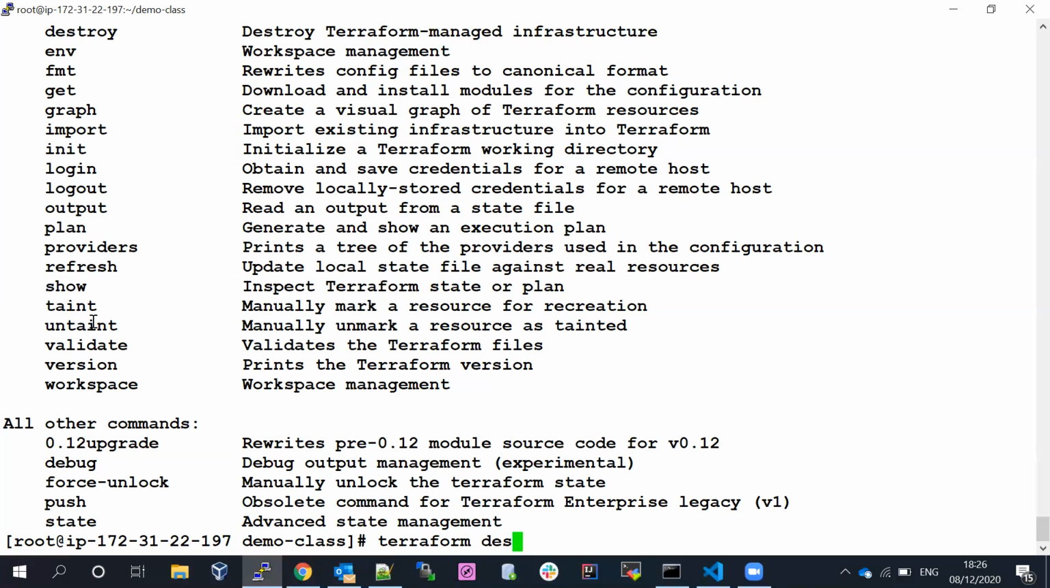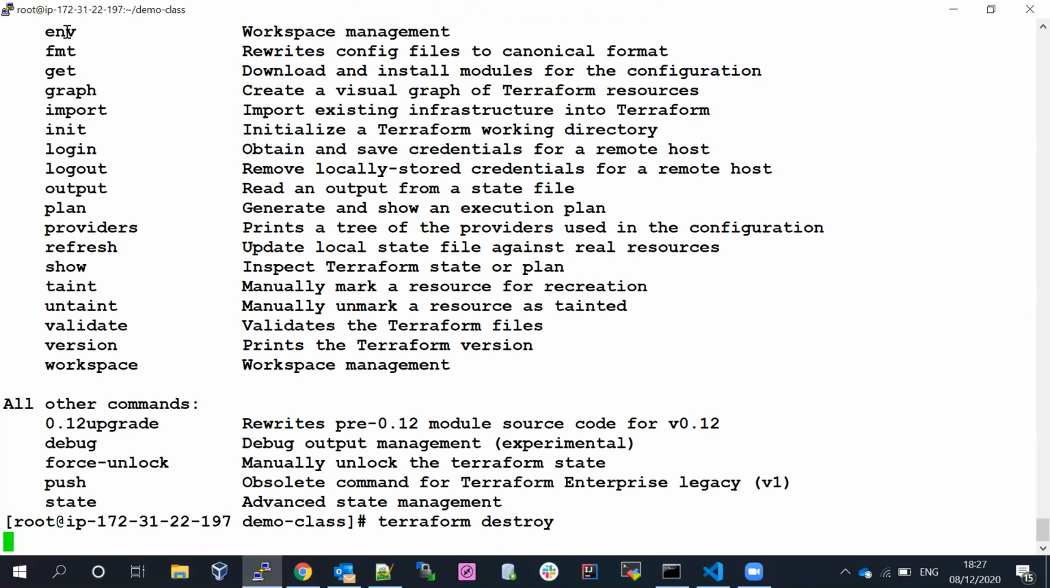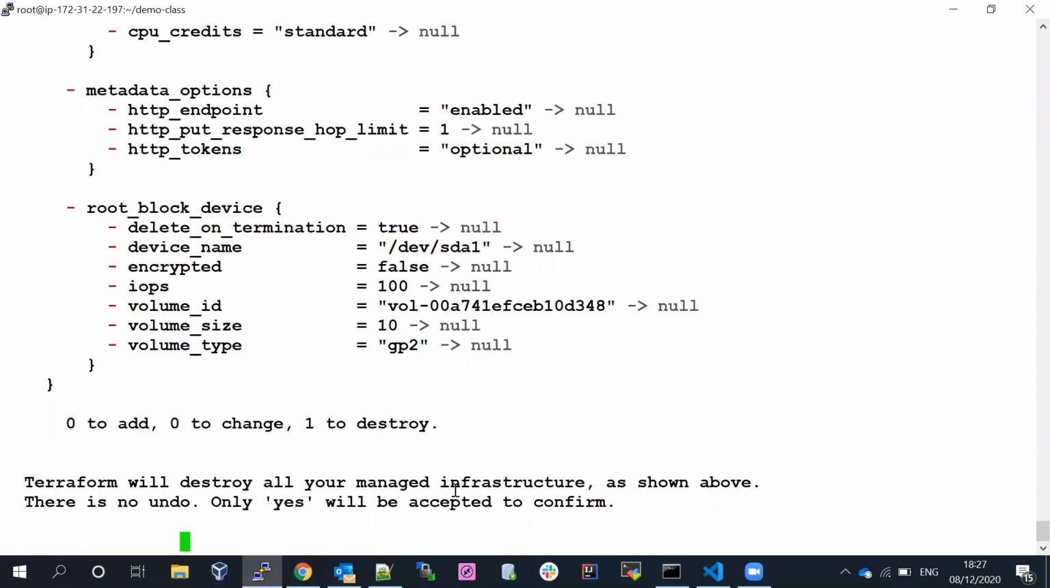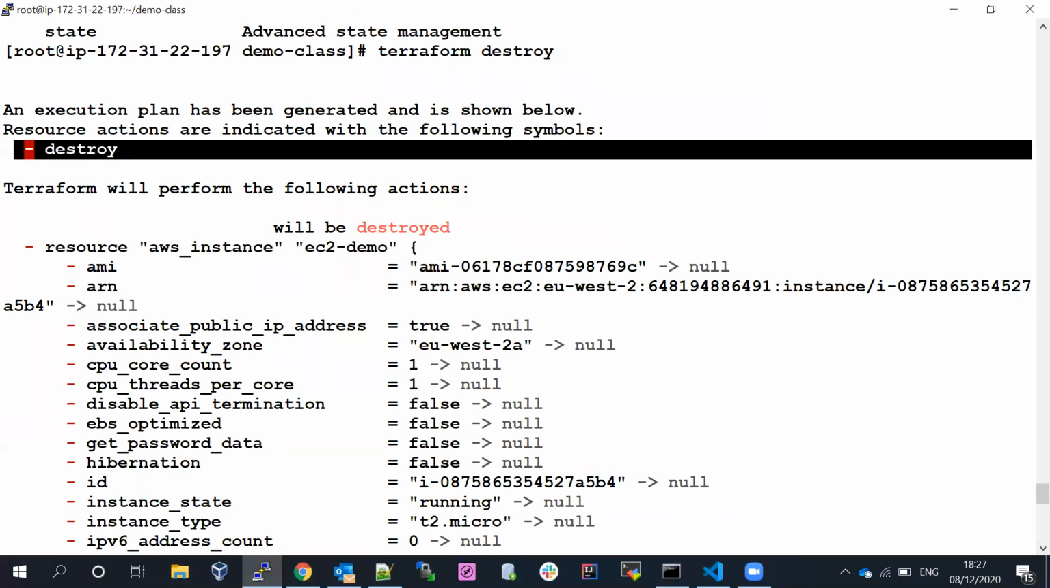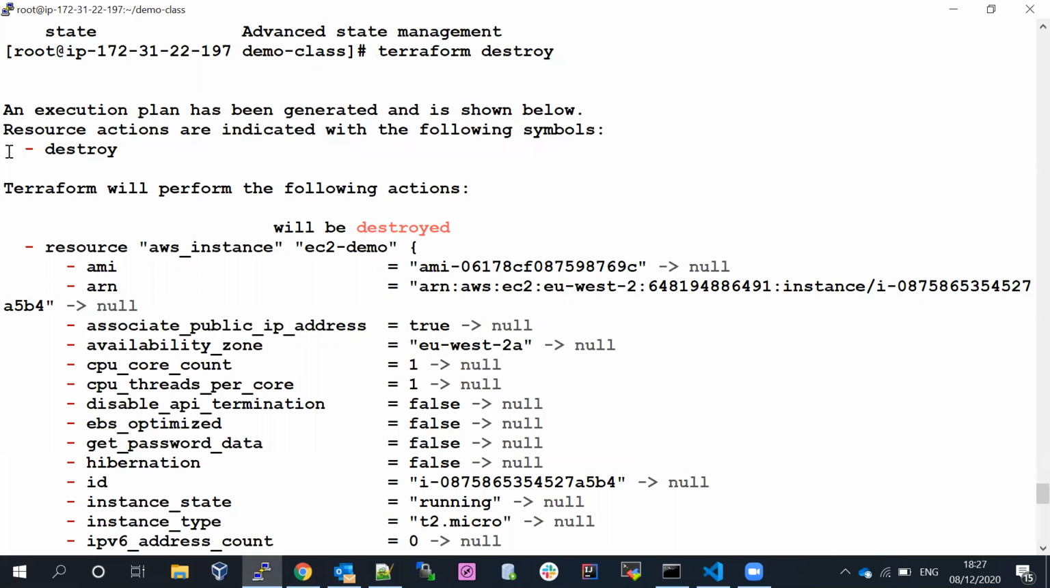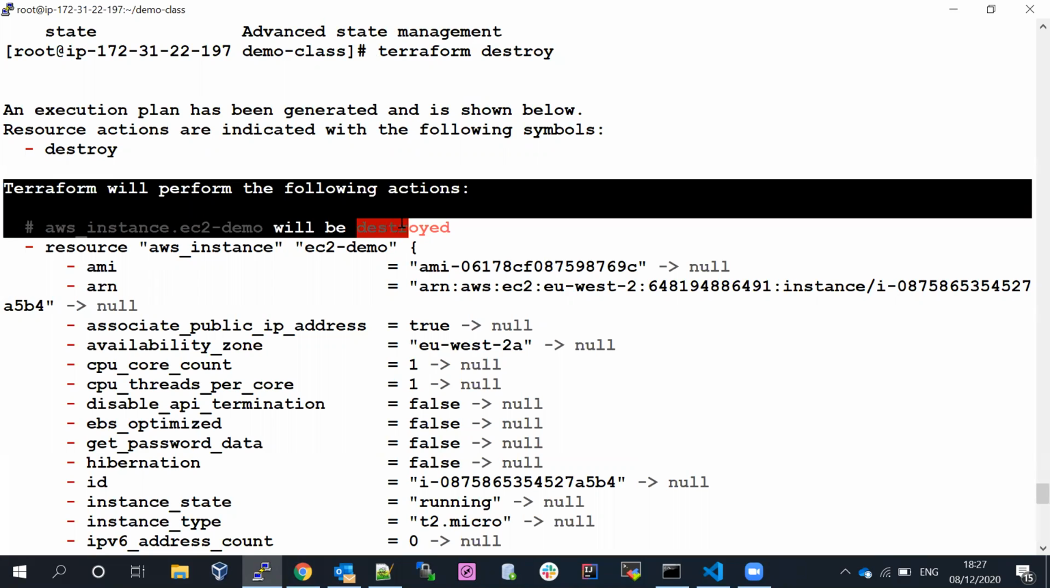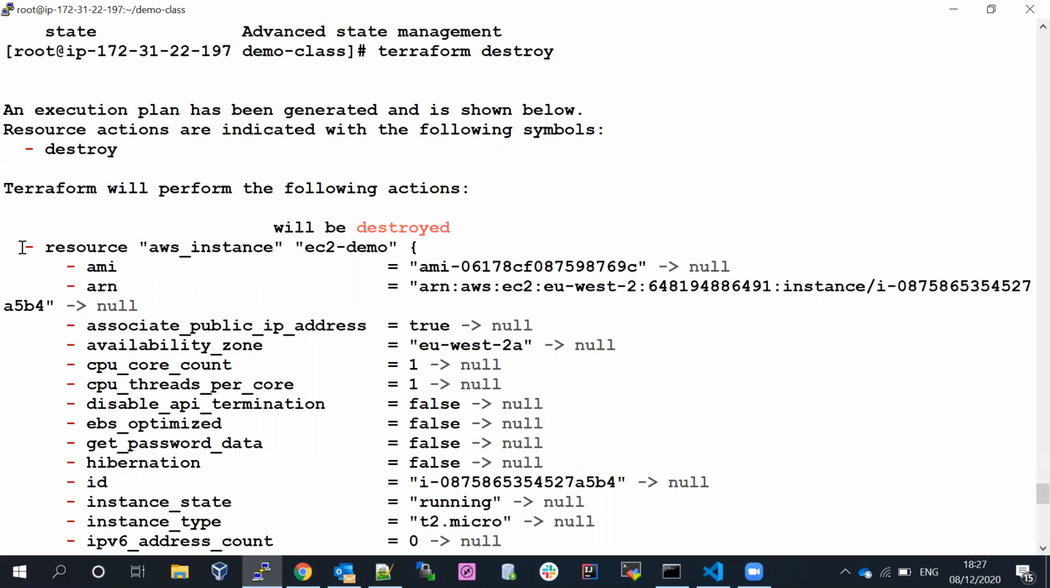Now if you run the Terraform destroy, sorry, the command, you can take it here if you want. Now if you run the Terraform destroy, you can see 0 to add, 0 to change and 1 to destroy. If we scroll up a little bit, you can see the resource actions are indicated with the following symbols. What does it mean? It's saying the red color minus symbol is destroy. It's going to destroy the resource. Terraform will perform the following action, will be destroyed for the particular resource.